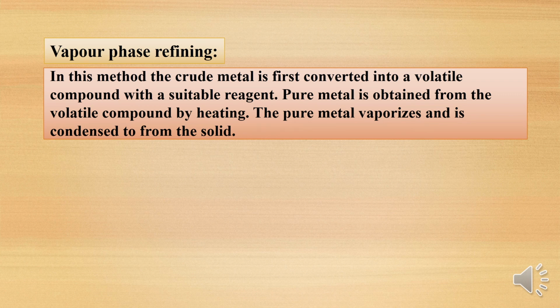So we have one more technique of refining. It is called vapor phase refining. In this method, the crude metal is first converted into a volatile compound with a suitable reagent. Then the pure metal is obtained from the volatile compound by heating.